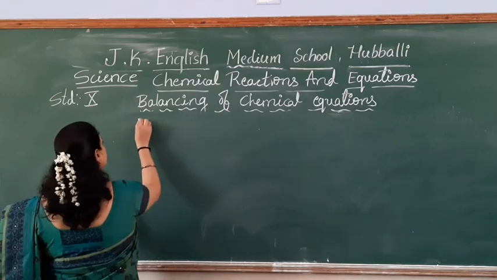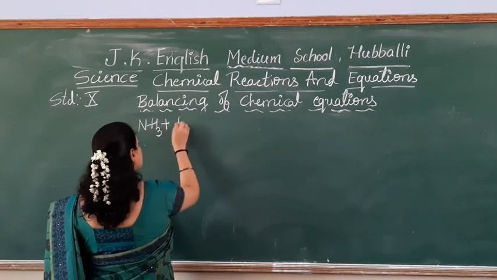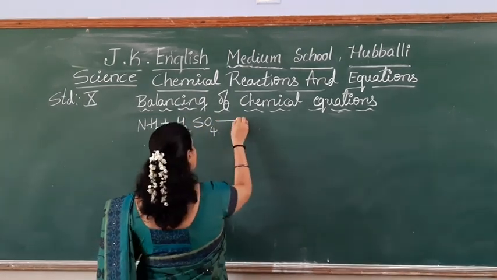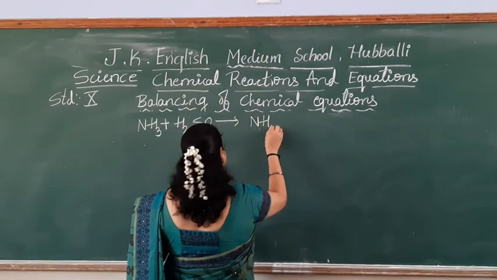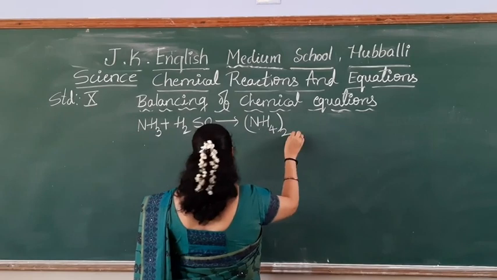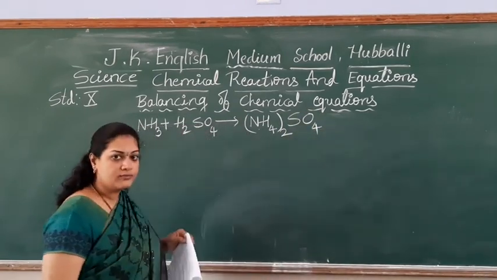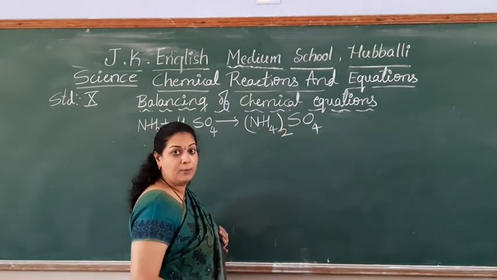NH3 plus H2SO4 gives (NH4)2SO4. See students, (NH4) twice SO4, this compound is.